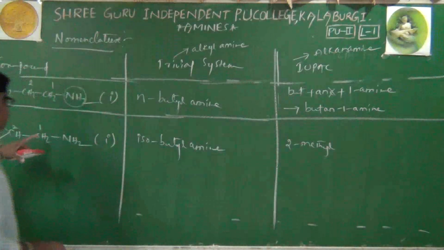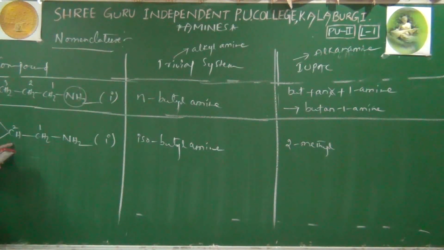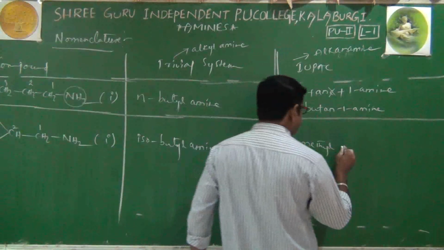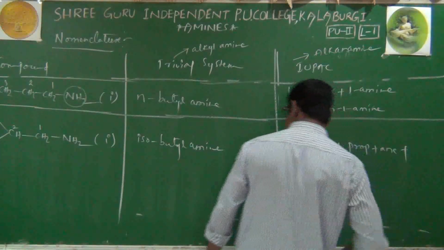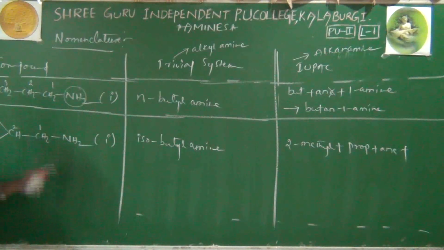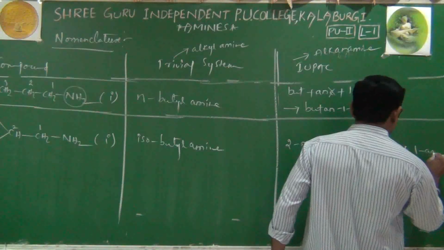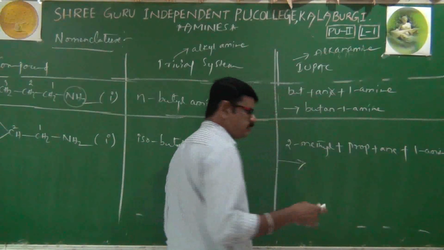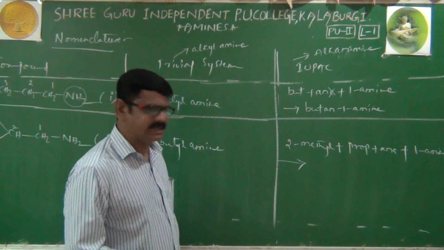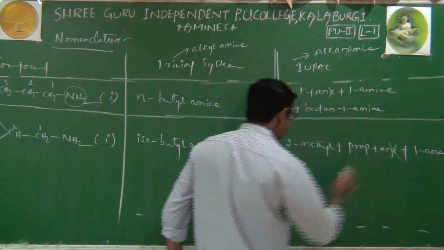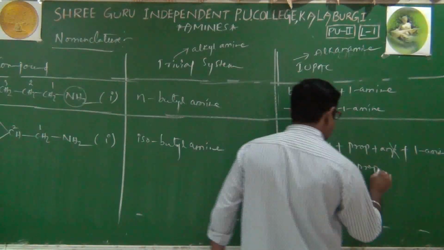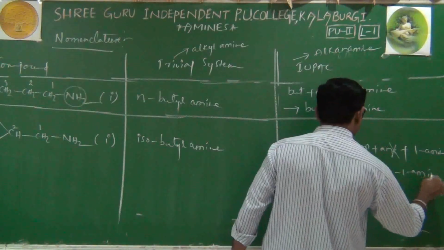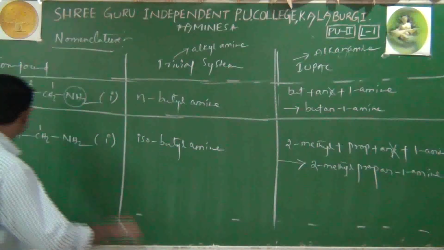Then we'll go to the root word. The root word is 1, 2, 3 carbons of prop plus an plus amine. And here amine is attached to the first carbon. That's why 2-methylpropane. Okay, we'll write clearly 2-methylprop plus an plus amine. Here NH2 is attached to the first carbon. That's why 1-amine. Therefore, by merging all the parts, we'll write its authentic name. Here also by removing the last letter E, we write 2-methylpropanamine, I mean propane-1-amine, of course. 2-methylpropane-1-amine is its IUPAC name.